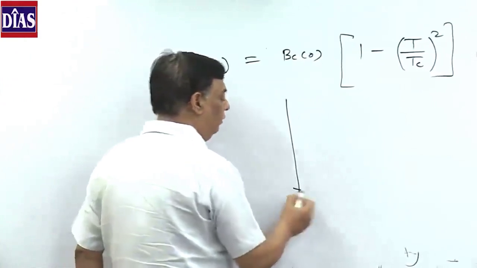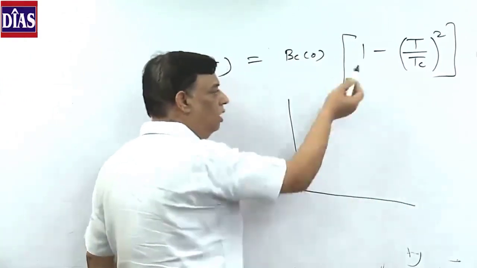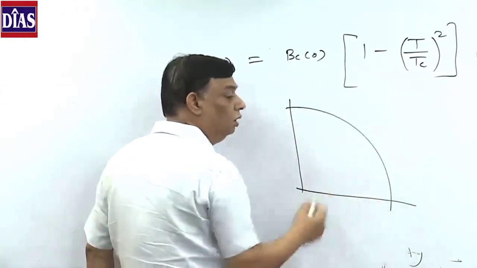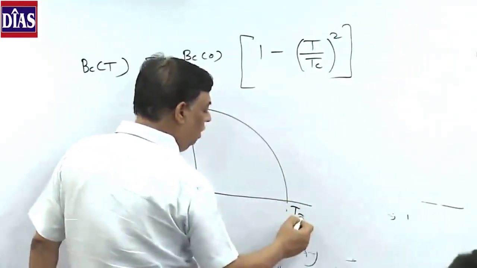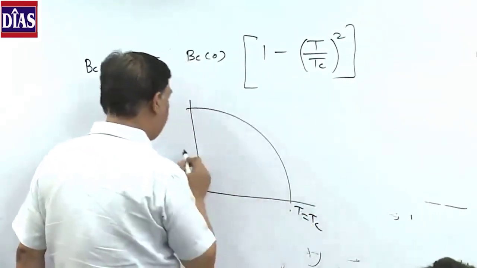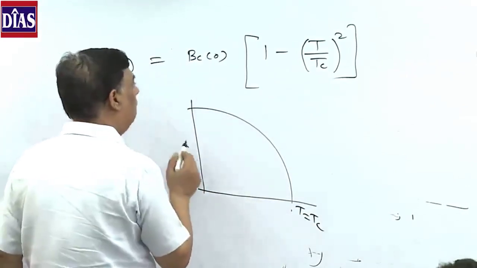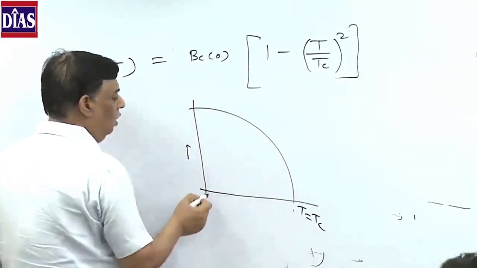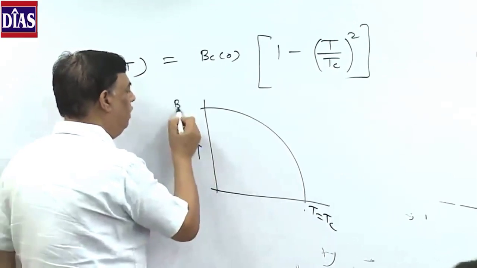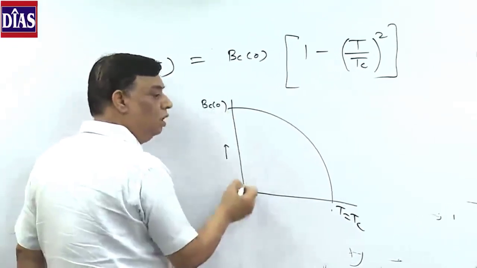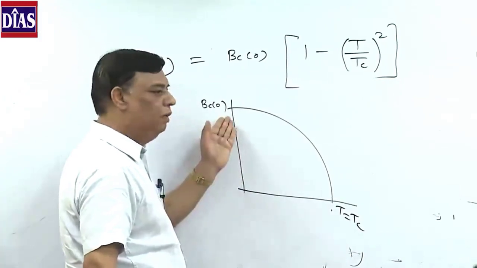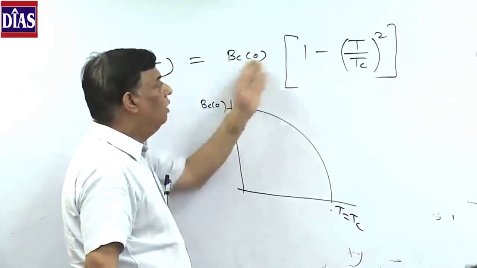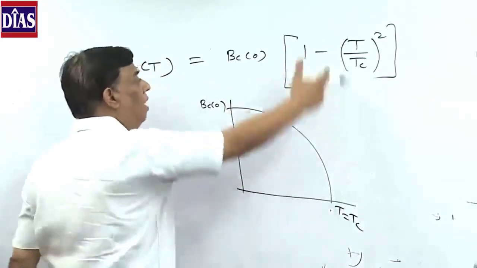This is the typical graph for any superconductor. This is T equal to Tc. At T equal to 0, it is Bc(0). Definitely T equal to 0 cannot be reached, so we have made the critical field criterion. Otherwise, everywhere you can understand easily here.